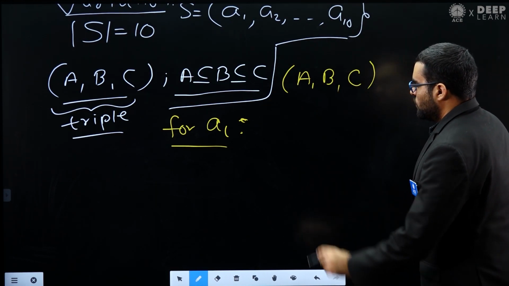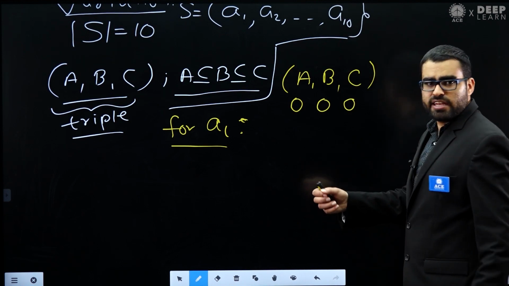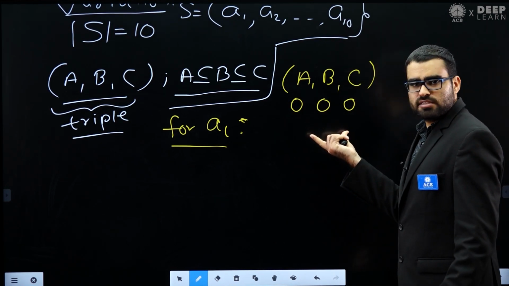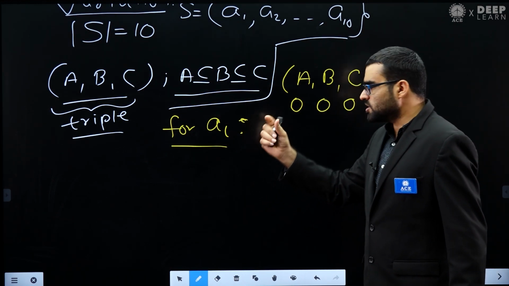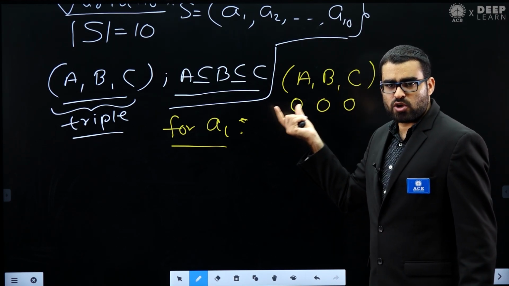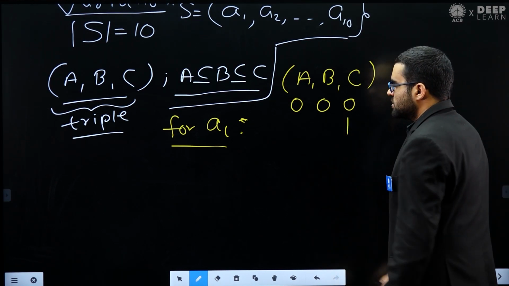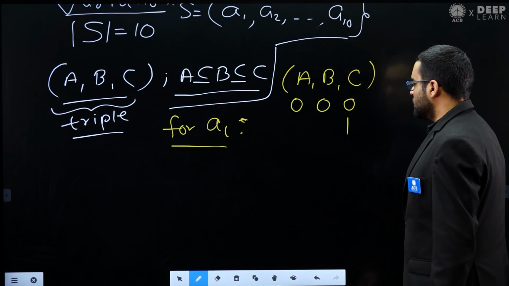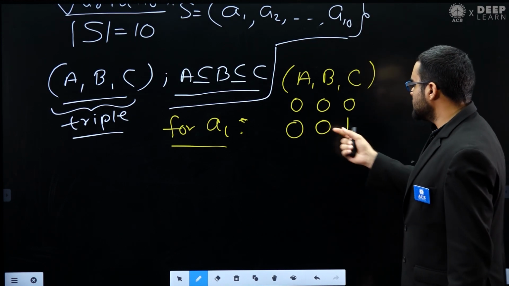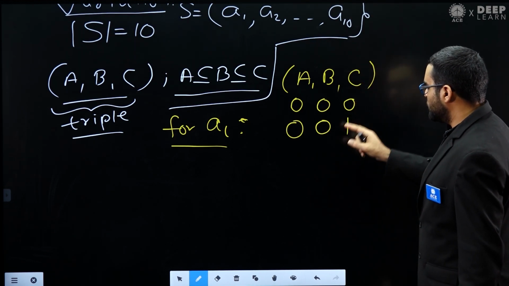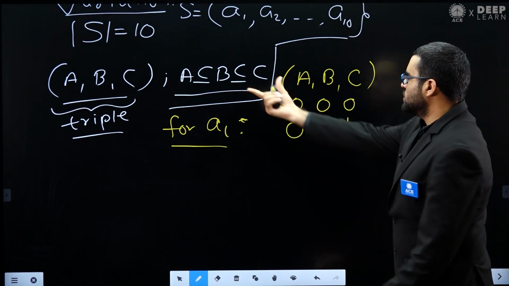Now, for A1, how many choices do I have? If I do not put A1 in any of the sets A, B, C, then this condition is satisfied. What if I put this element A1 in set C only? Then A1 belongs to set C but not to A or B, so the condition is also satisfied.